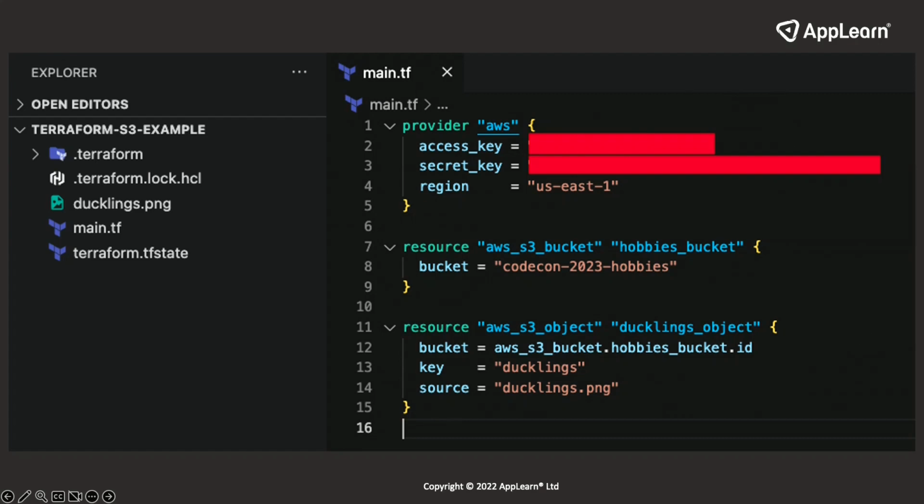All I've done now is I've uploaded a PNG of some ducklings, this little picture, and I've now defined my object. So I've said, hey, I want to create a resource, and that type of resource is an AWS S3 object. I can call it whatever I want, and that's just so that I can reference it anywhere in the Terraform data. I'm calling the bucket, this is where I'm adding the object to. So I'm adding it to this ID, hobbies bucket ID. I've referenced it. I'm calling it ducklings, and this is the source of what data I want to upload.